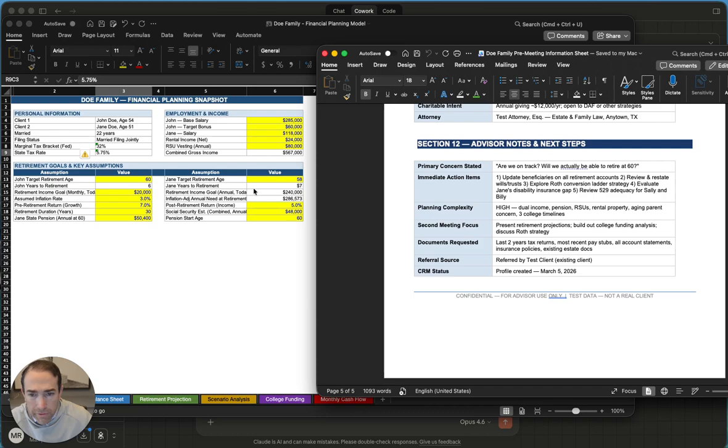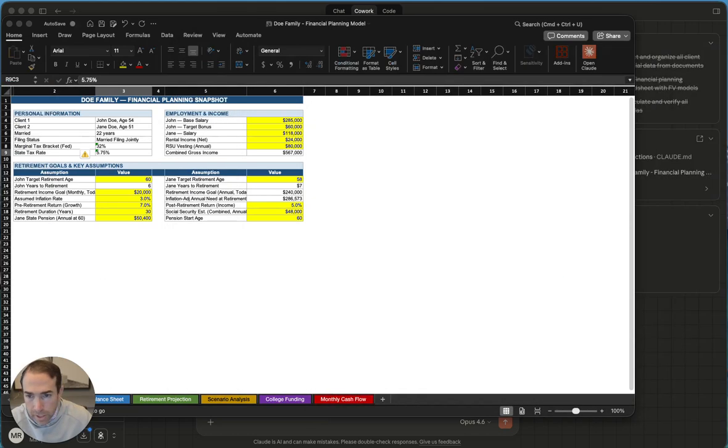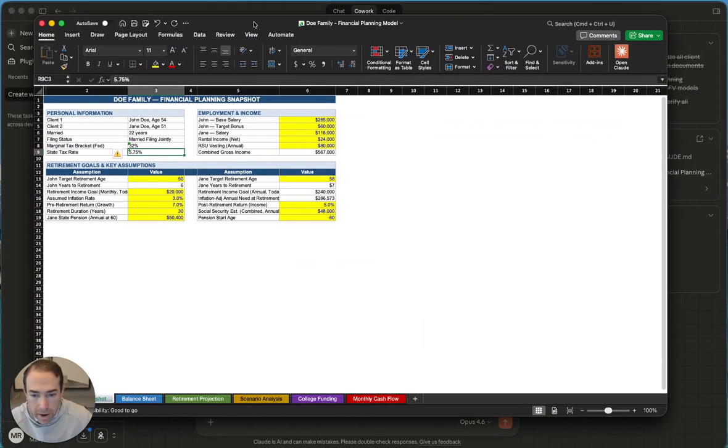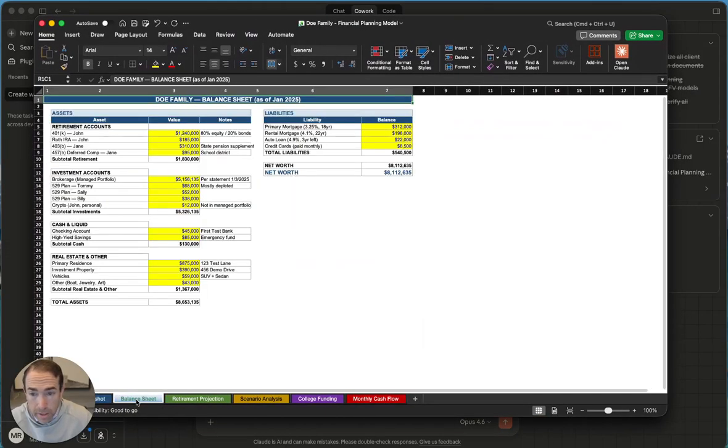So we have all the information here. Let's see, it's got multiple tabs. So I'm going to move this out so that we can look at all these tabs here. So now we can go, it built out a balance sheet for me. Well, that's exciting. So we got assets, liabilities, all this information, net worth. All right. Mostly depleted. Here's the 401k.